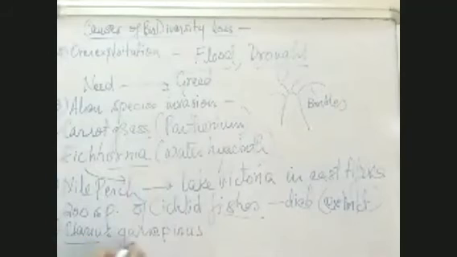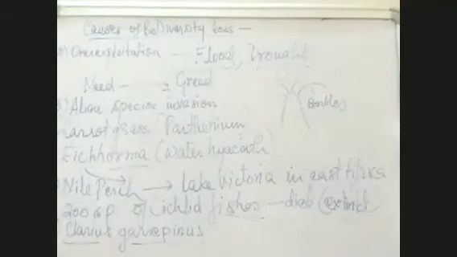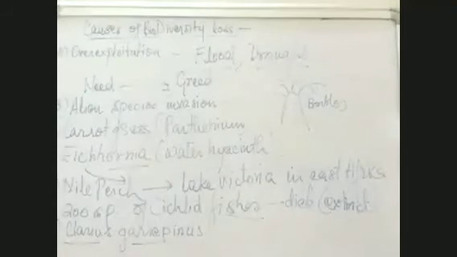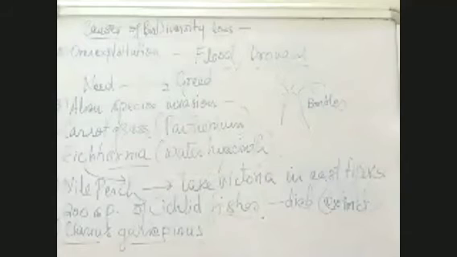This catfish, when it was introduced, was the cause of the death of many indigenous catfishes which were already there. They got extinct or their number decreased. So sometimes the cause of biodiversity loss is the invasion of alien species when they are introduced in an environment. Then co-extinction.